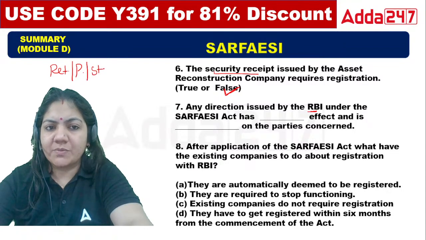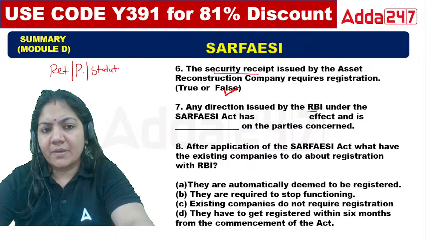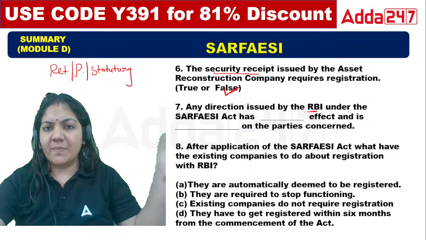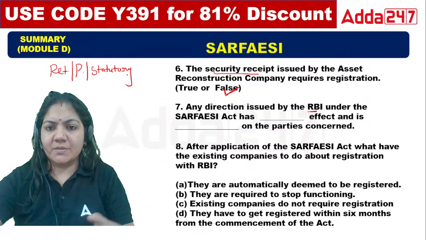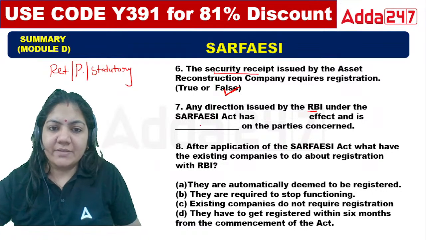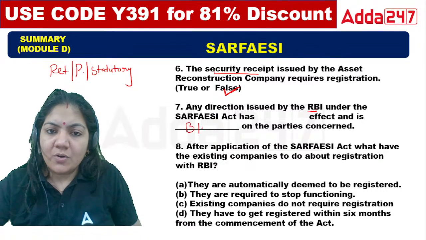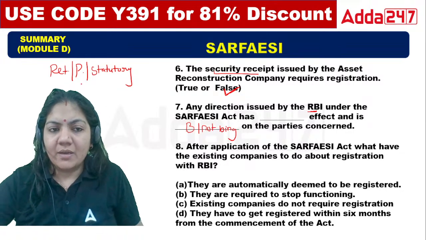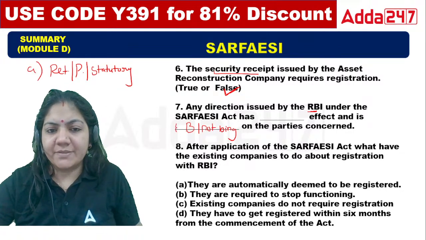Three options are there. Retrospective means from the past, prospective means from the present, statutory means that which is given in the act. And it is binding or not binding on the parties. Tell me. This is A, this is B.